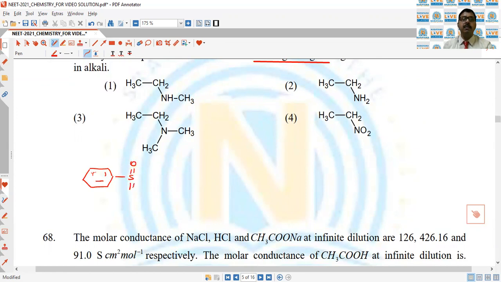This is benzene sulfonyl chloride. When reacted with a primary amine, on reaction with primary amine gives solid compound